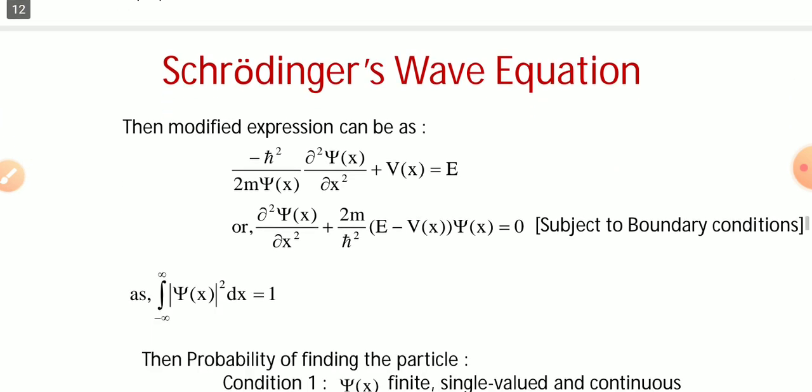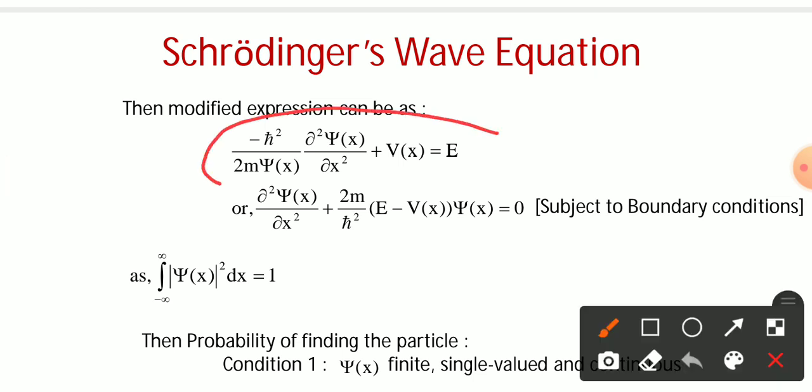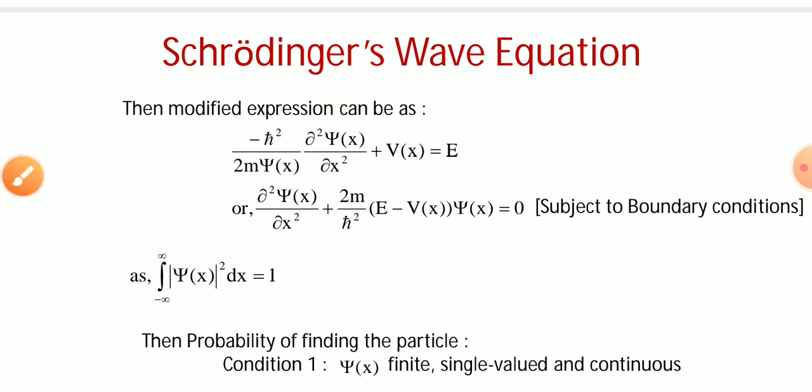The Schrödinger wave equation in the modified expression form can be written down. We are just talking about the left hand side, already discussed in the previous few slides above. The left hand side portion is the total energy, so total energy E is equal to this one. From this, if you solve it, the boundary conditions can be made.